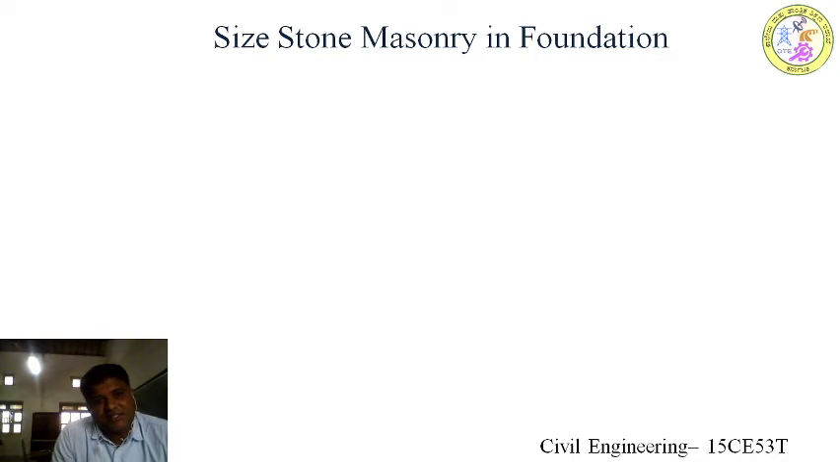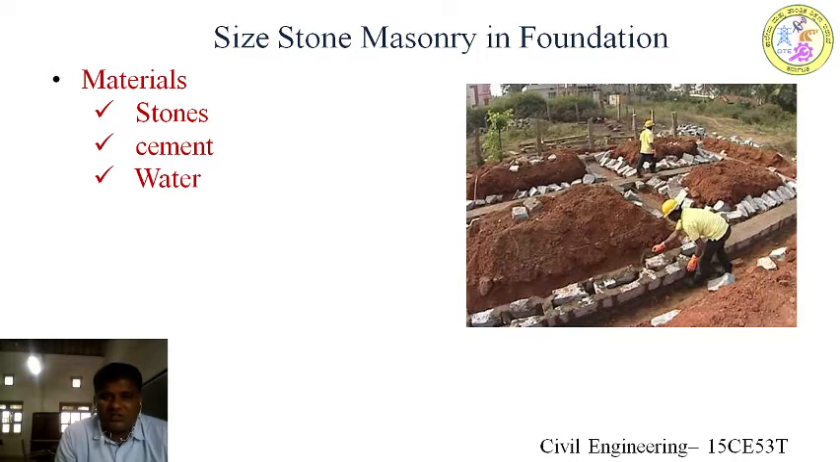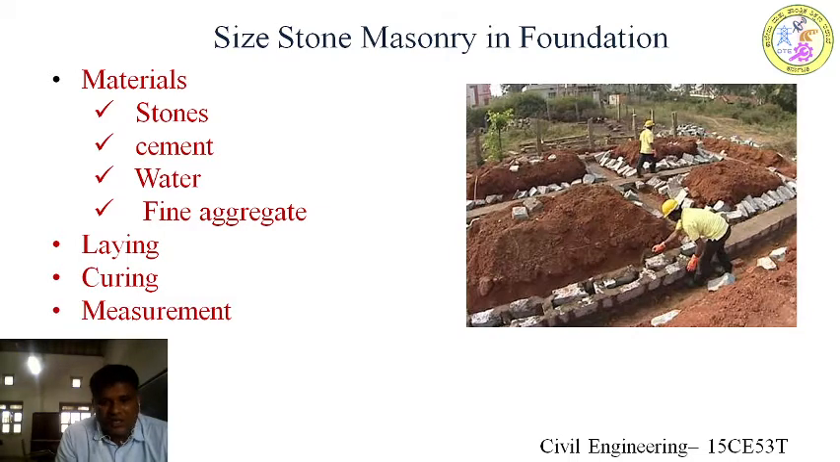After PCC, we have to provide foundation to the structure. If it is a load bearing structure, we are going to use size stone masonry. If it is a frame structure, we are going to use column beam type. In size stone masonry, the major raw materials are size stones and cement mortar. Cement mortar is a mixture of cement and sand, with a suitable quantity of water added for consistency, and also the rate of hydration reaction, how to lay, how to cure, and how to measure. These are the 7 attributes.